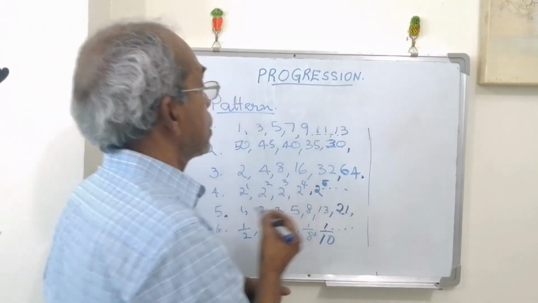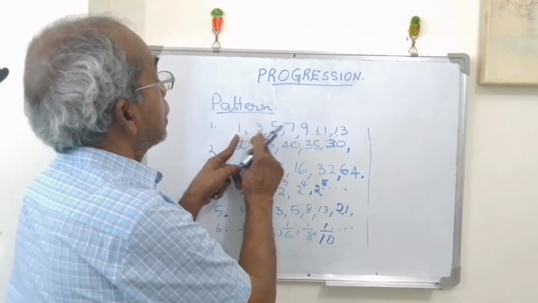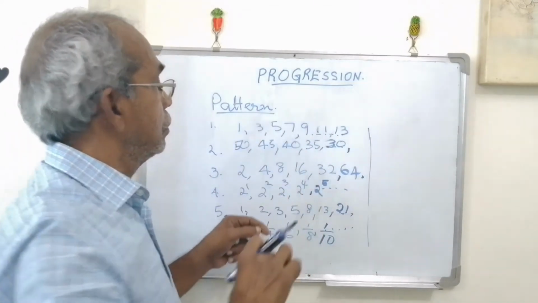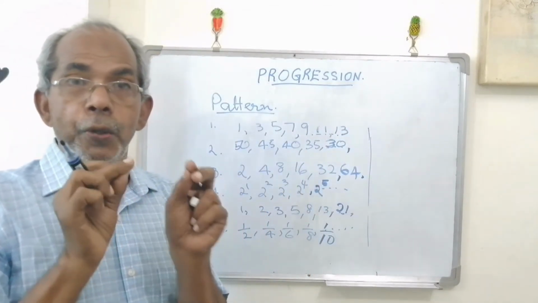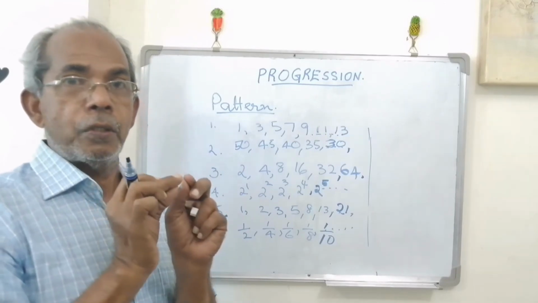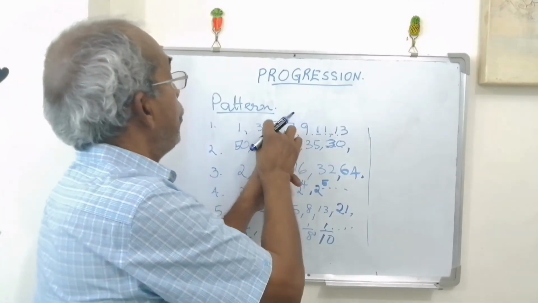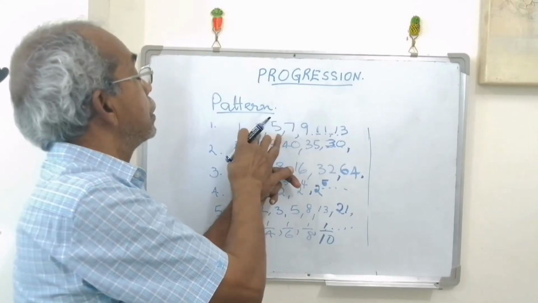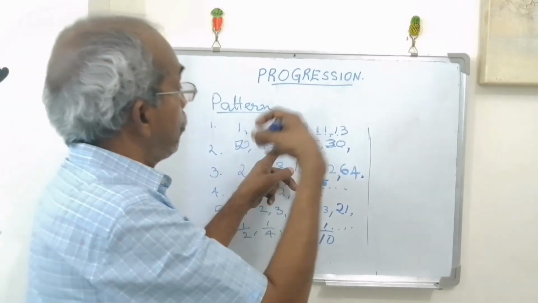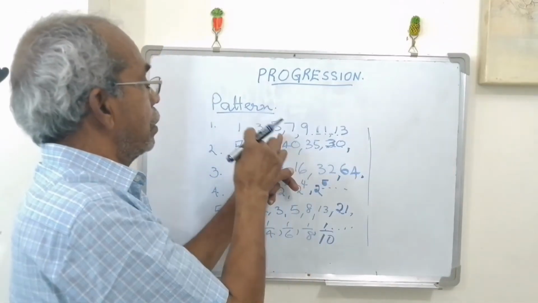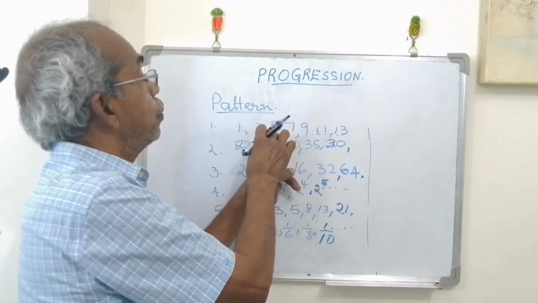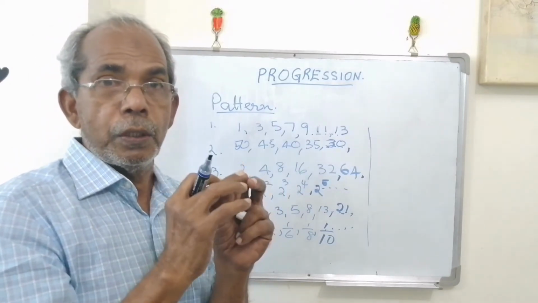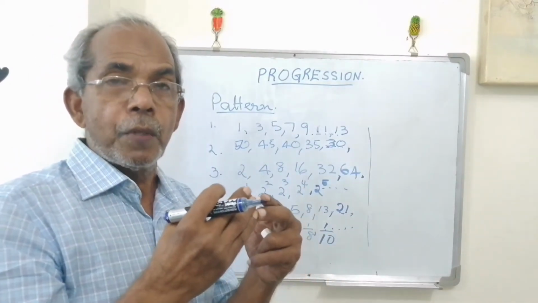See the first case: 1, 3, 5, and so on. There is a difference between any 2 consecutive numbers. For example, 5 and 3, the difference is 2. 5 minus 3; usually, the present number minus the previous number. 7 minus 5 equals 2. This is called the difference between the two terms.